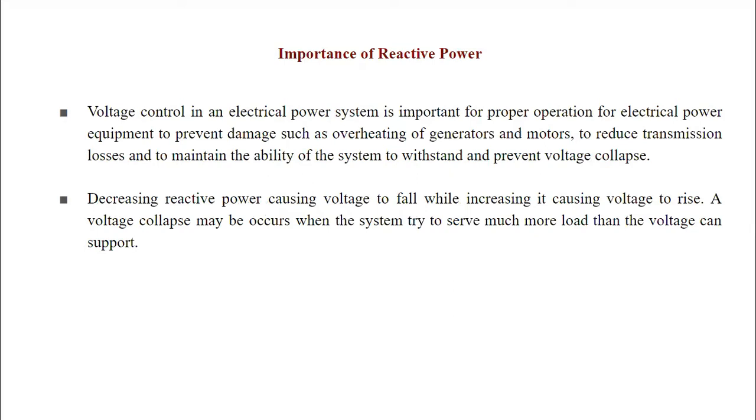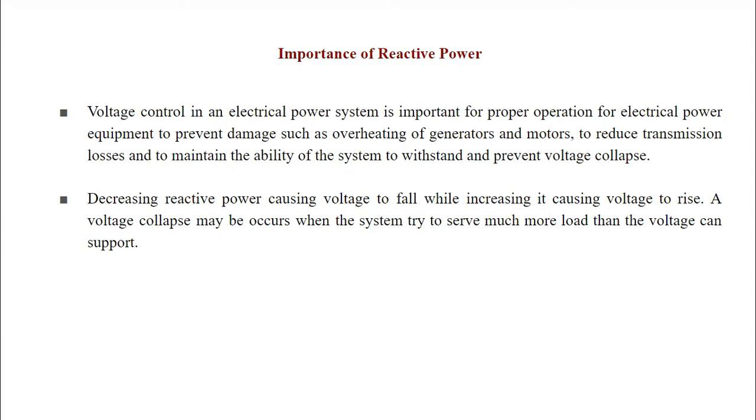So voltage control is important as far as the expected operation of the electrical power system is concerned. This is just to prevent some sort of damage to the electrical components or equipment, such as overheating of generators and motors, and to reduce the transmission losses.